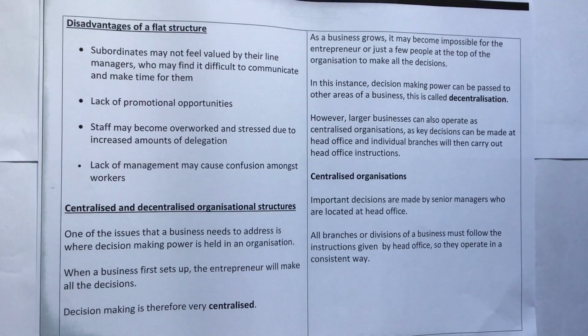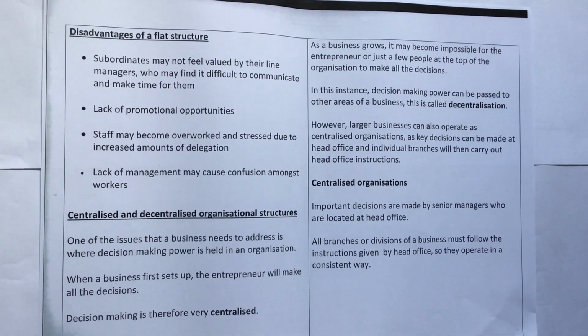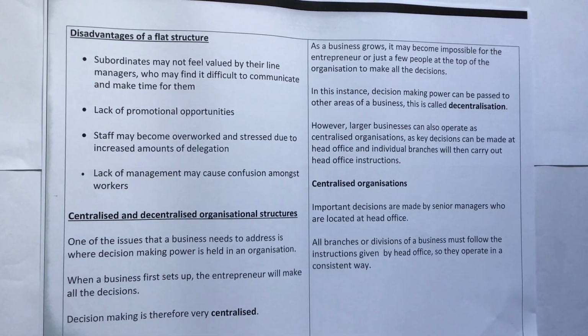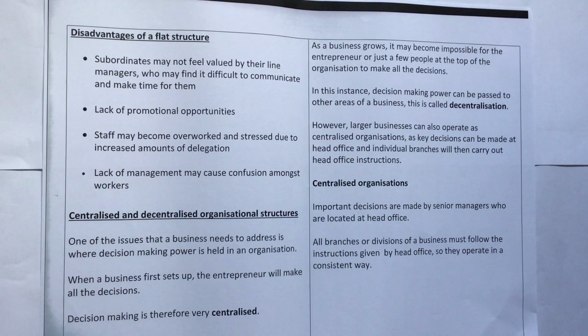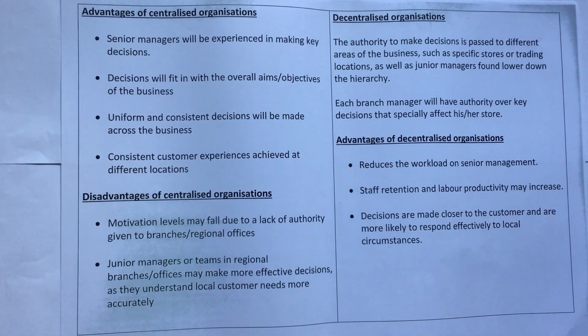Centralized organizations: important decisions are made by senior managers who are located at head office. All branches or divisions of a business must follow the instructions given by head office, so they operate in a consistent way. Advantages of centralized organizations.